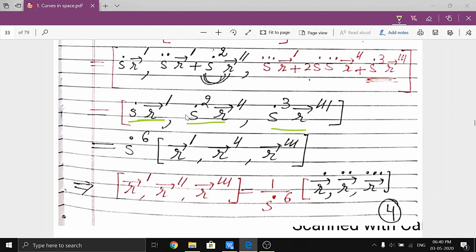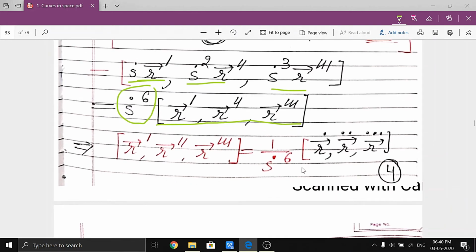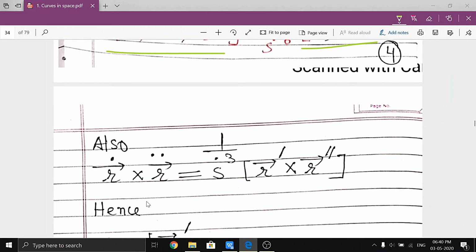Now this will become s dot raised to power 6: 1 is from this, 2 is from this, 3 is from this. So this will be s dot raised to power 6 into the scalar triple product of r dash, r double dash, and r triple dash. Okay, so this is the relation between these two values. Now similarly, we can find r dot cross r double dot.